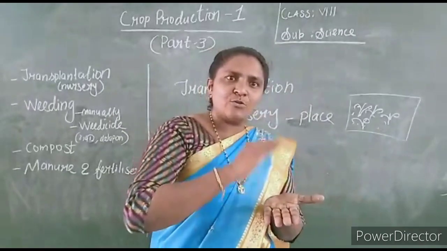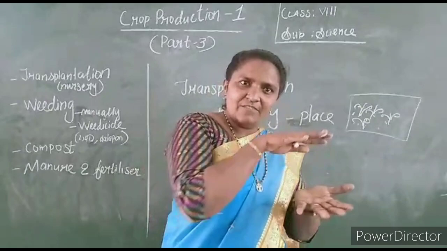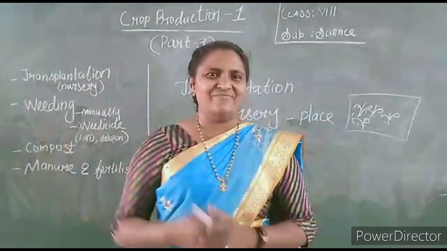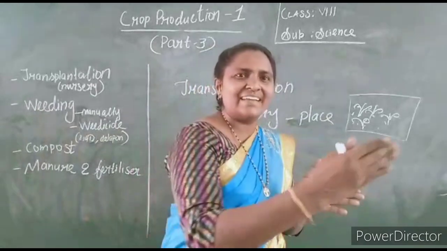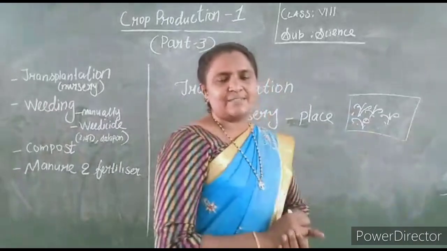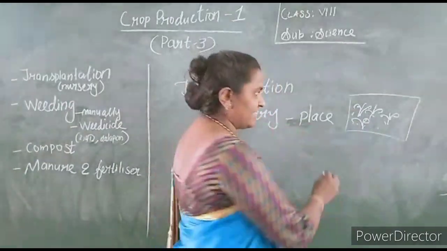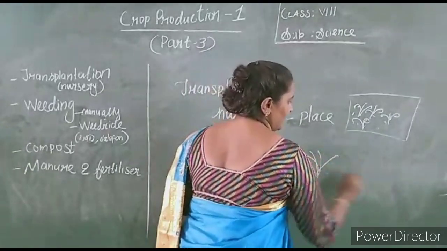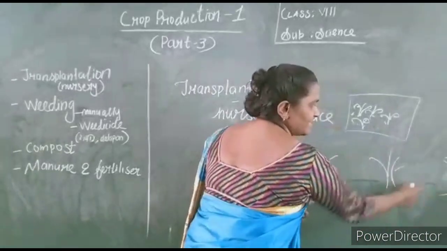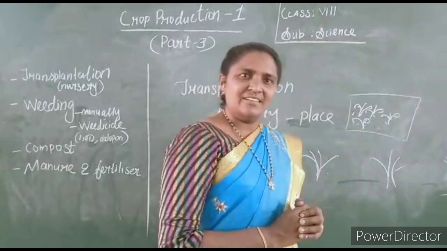When the plants grow to the right height, they will remove the plant from the nursery to the field. And in the field they plant them at the right distance, so that the plants get enough sunlight and enough manure. Why should it be kept at the proper distance? They maintain the distance so that they get enough sunlight and manure. So it should be kept like that.